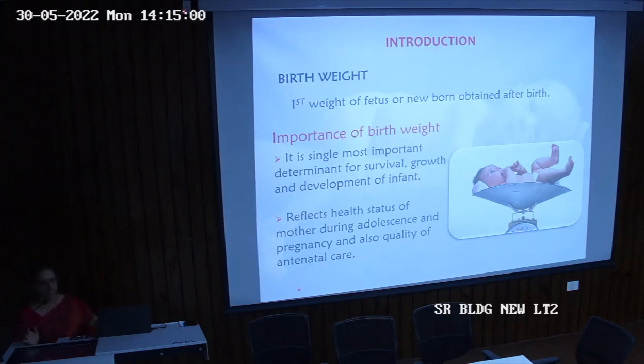So it becomes an indicator of antenatal care and the health status of adolescent girls and of a pregnant woman. This becomes a very important indicator because if there are more incidents of low birth weight, that just reflects poor health status and poor antenatal care of mothers and adolescent girls.